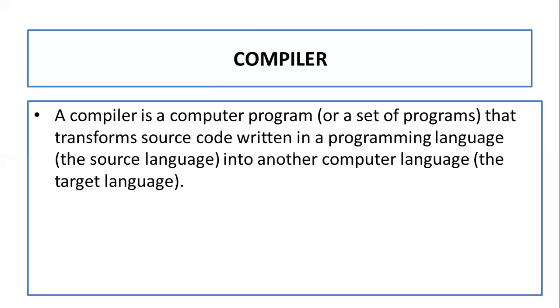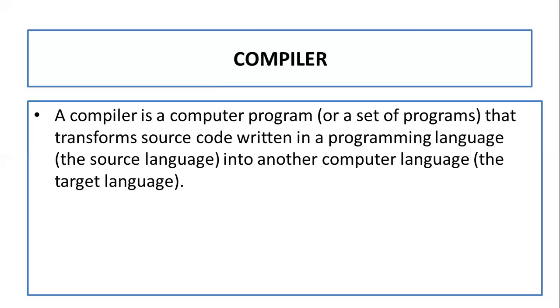A compiler is a computer program or set of programs, that means an application, that transforms source code written in a programming language, the source language, into another computer language, the target language. So what is a compiler? A compiler is a software. Generally this category comes under system software because it is inbuilt.